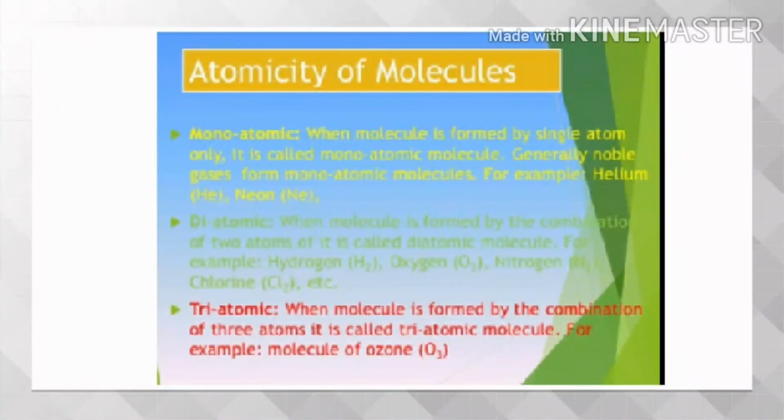Atomicity of molecules. The number of atoms present in a molecule is called the atomicity of the molecule. Molecules of many elements such as argon, helium, etc. are made up of only one atom of the element. But this is not the case with most of the nonmetals. For example, a molecule of oxygen consists of two atoms of oxygen and hence it is known as a diatomic molecule. The number of atoms constituting a molecule is known as its atomicity.